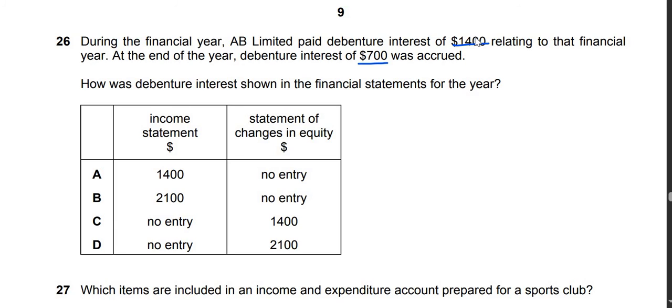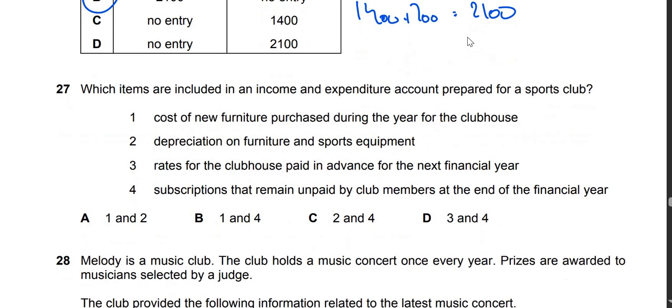Look, debenture interest paid was 1,400 during the year, and accrued interest and expenses are recorded under financial charges in the income statement. No entry is made in the statement of changes in equity. So the answer is B, because we will do 1,400 plus 700, which is 2,100, guys.